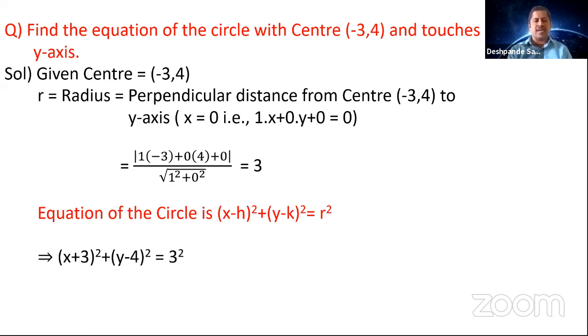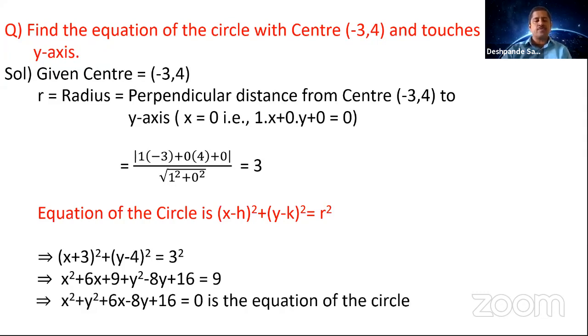So you have got a plus b whole square, use a minus b whole square, expand x plus 3 whole square here. So it is going to be x square plus 6x plus 9 plus y square minus 8y plus 16 is equal to 9. So you write the equation in the standard form of circle. Write the coefficient of x square, then coefficient of y square, then x term, then y term, then constant. So you get the equation as x square plus y square plus 6x minus 8y, 9 plus 16 minus 9 is 16, is equal to 0. This is the equation of the circle.